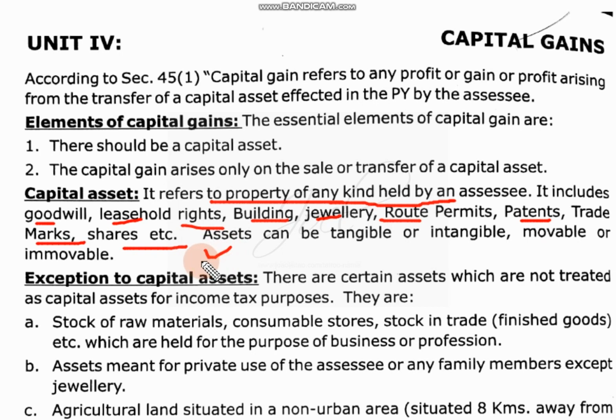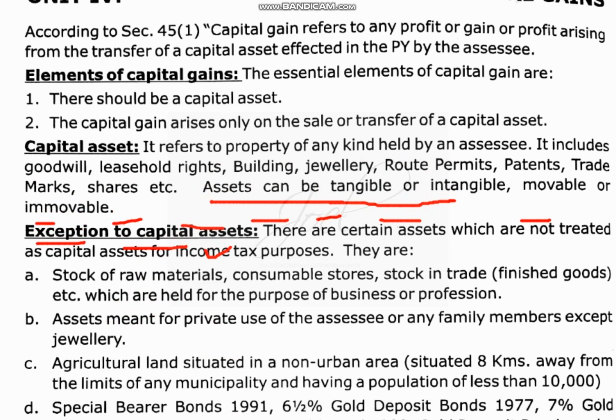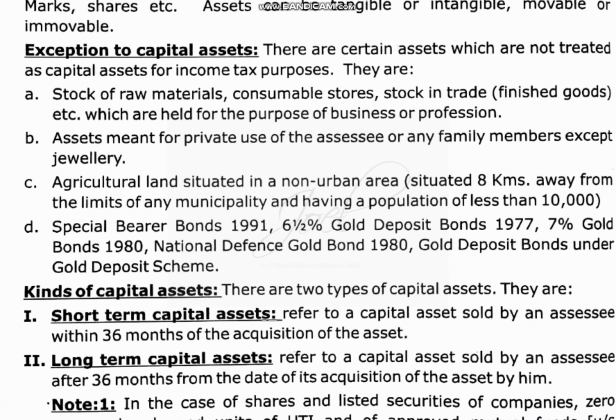Now for these capital assets there are some exceptions. Work in progress is there, stock is there, so all those things won't come under this particular capital asset concept. These are the exceptions. See there, stock of raw material, you have raw materials in your godown, and all kinds of stock in trade you have produced and kept ready for the purpose of sale in your godown, all those things won't come under capital gain. They are fresh sales. When you are selling them, they are fresh sales.